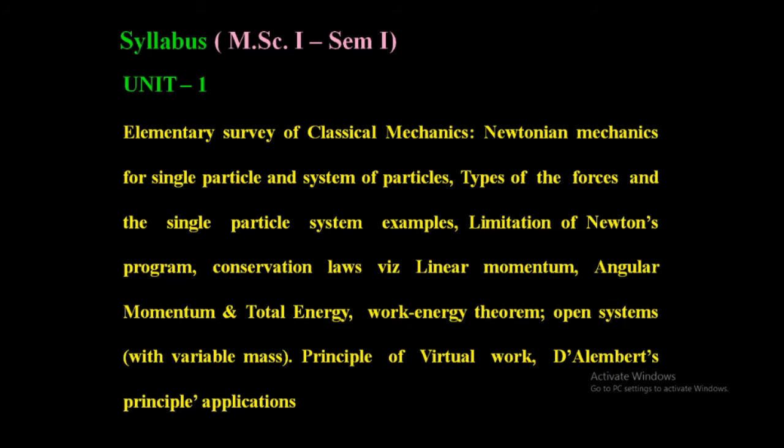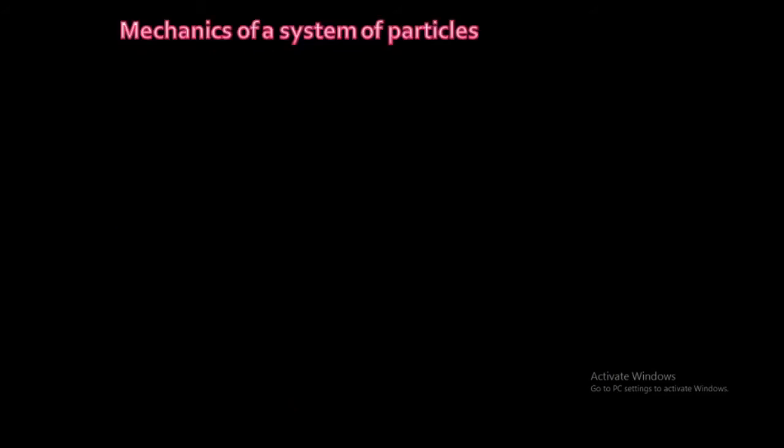Okay, so till now we have completed the portion on Newtonian mechanics for a single particle system, the work-energy theorem, and some conservation laws for a single particle system. Now we will study the conservation laws for a system of particles. So what is a system of particles? Suppose a system consists of two or more particles, then the group of particles is called a system of particles. If certain external forces or some internal forces are acting among the particles, then this study comes under the mechanics of the system of particles.